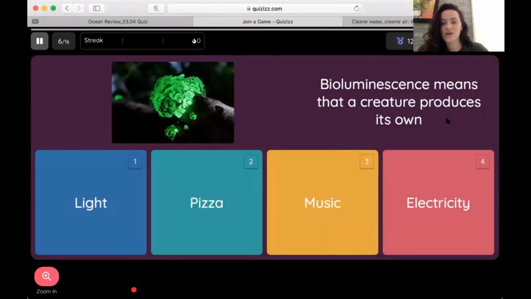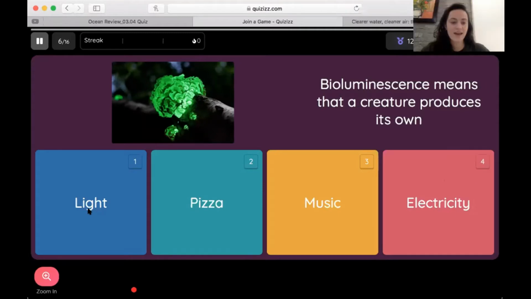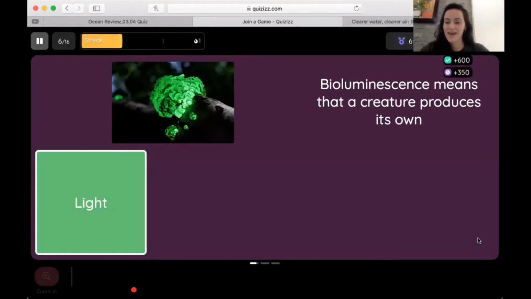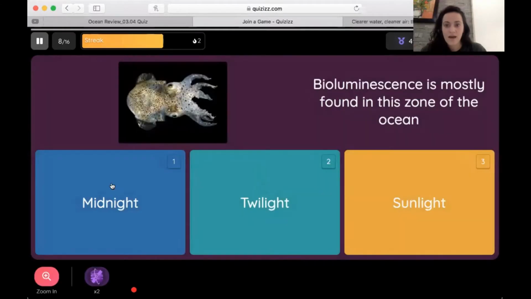Bioluminescence means that a creature produces its own. Mickey. Light. Very good. Light. Excellent job, Mickey. But go ahead and answer. Seas, bays, oceans, and gulfs are other bodies of? Salt water. Good job. Bioluminescence is mostly found in which zone?